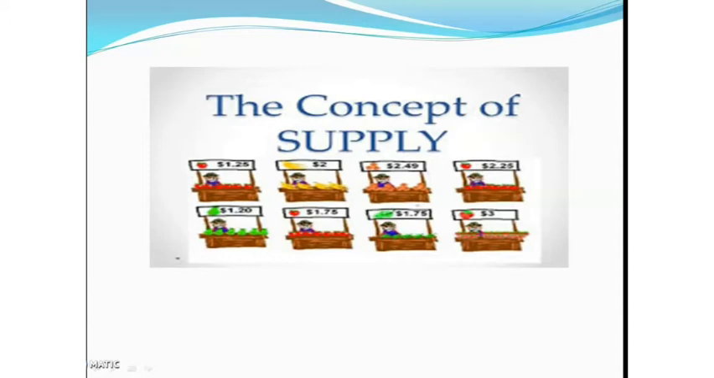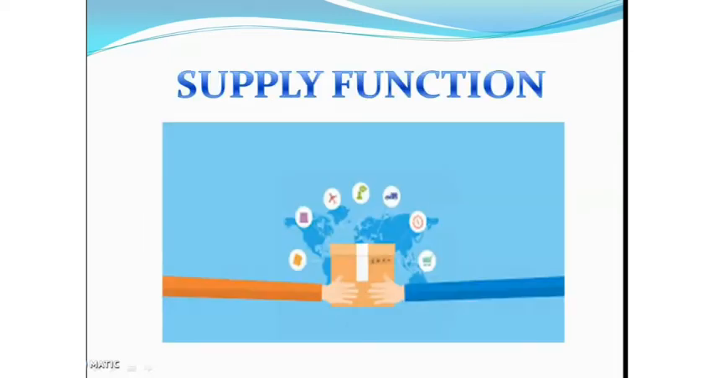The law of supply states the relationship between the price of the commodity and the quantity supplied of a commodity. So what is the relationship? There is a positive relationship between price and quantity supplied. That means if price increases, quantity supplied increases. If price decreases, quantity supplied decreases. Okay. So today we are going to discuss yet another concept related to supply, that is supply function.